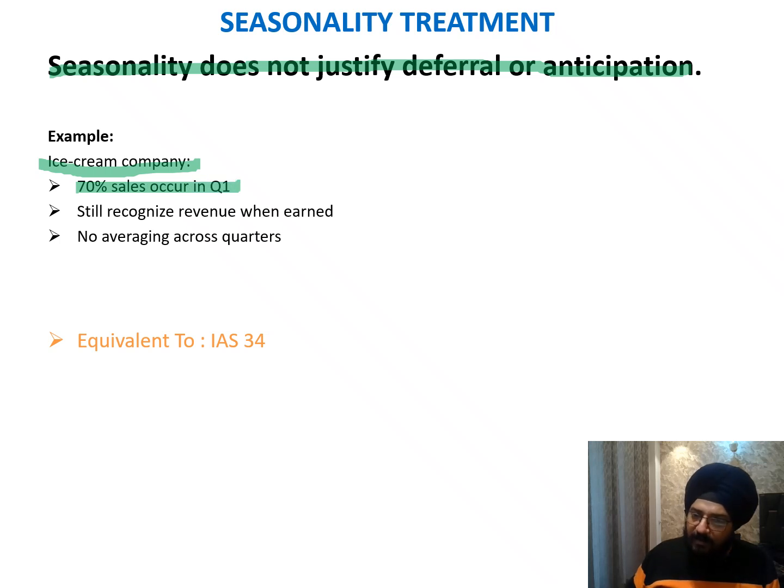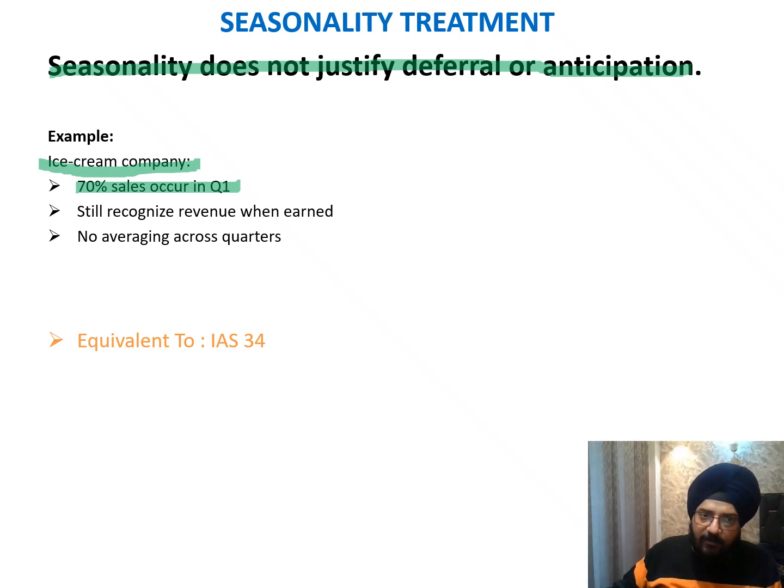We have to recognize the 70% of sales in Q1 only, as per the principle of IND AS 115. It should not be that we apportion it across the months, or defer some of it from Q1 into Q2, Q3 and Q4, just to make sure that we have sales throughout the financial year.